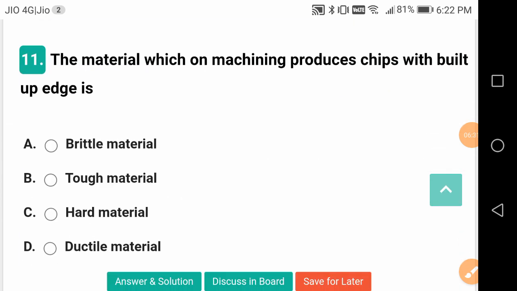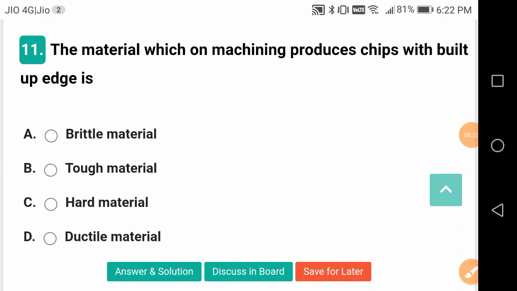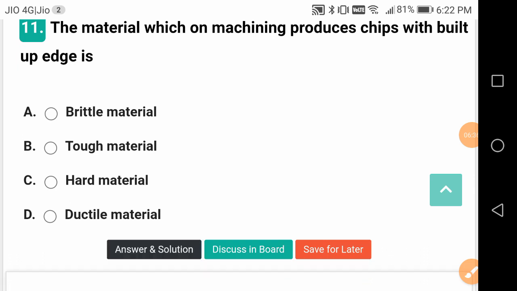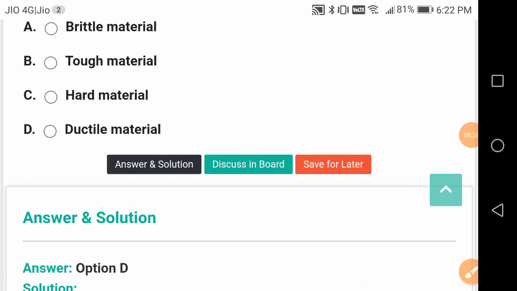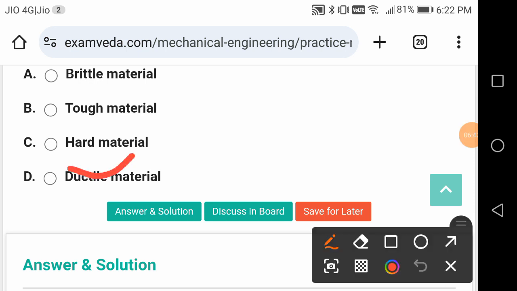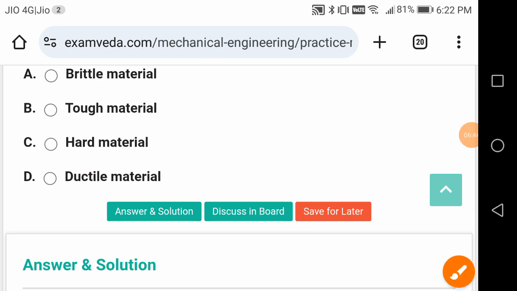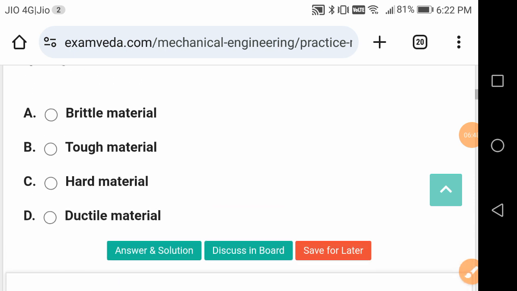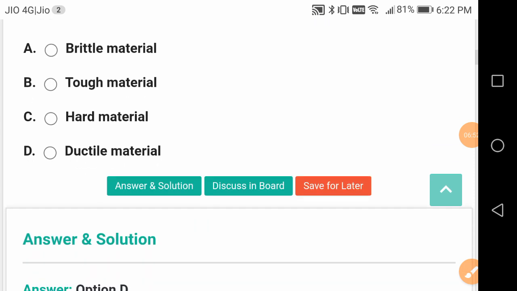The material which on machining produces chips with built up edge, BUE, which material produces this kind of chip? It is normally while machining ductile materials that we will get continuous chips with built up edge. There is a lot of difference between brittleness, toughness, hardness and ductility. These are 4 very very important mechanical properties.